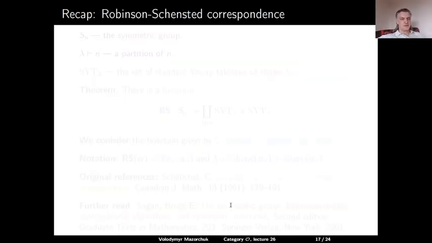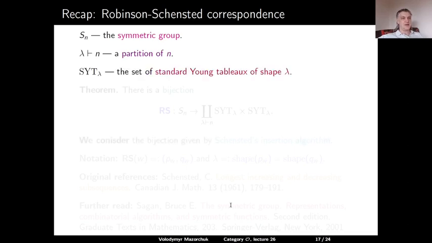So in the second part of this lecture, we will comment on the description of left, right, and two-sided cells in type A. Let us first recall the Robinson-Schensted correspondence. Consider the symmetric group Sn and let lambda be a partition of n. Then we can consider the set SYT lambda of all standard Young tableaux of shape lambda.